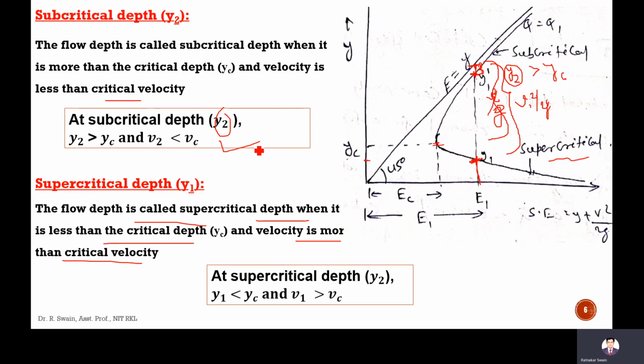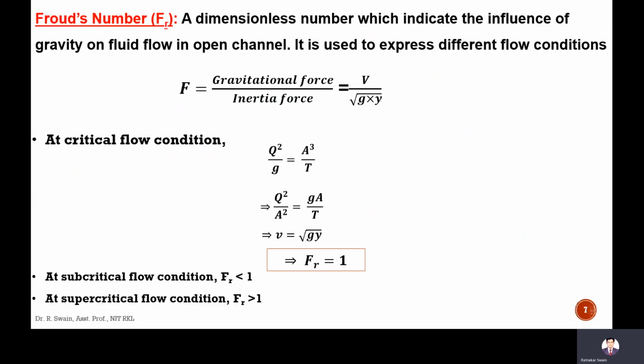Okay, so next is Froude number. It is a dimensionless number. It indicates the influence of gravity on fluid flow in an open channel. The expression for the Froude number is gravitational force divided by inertia force.